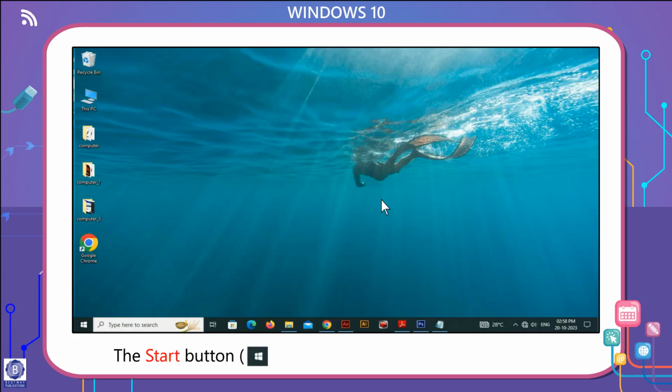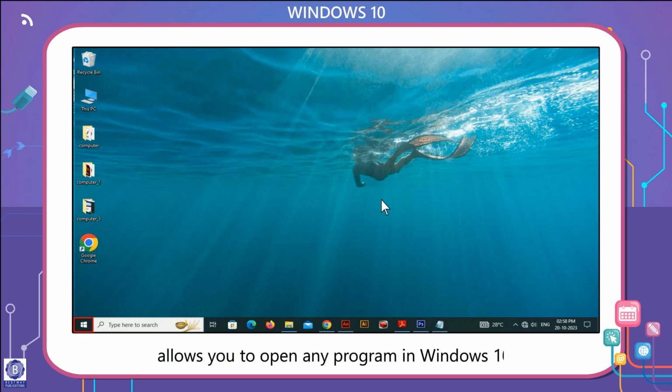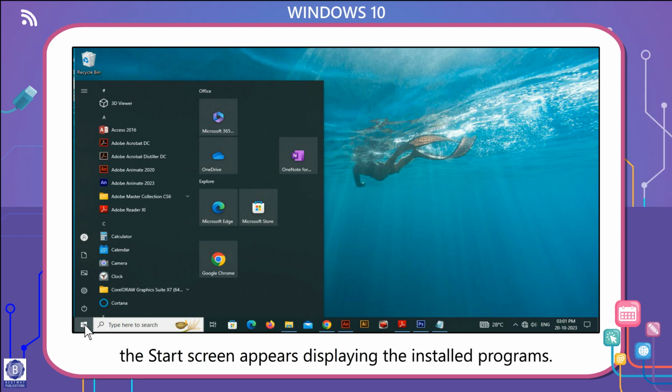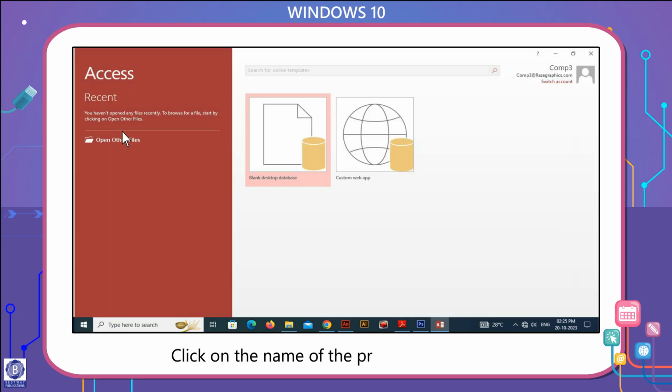Opening a program in Windows 10. The Start button, present on the left side of the taskbar, allows you to open any program in Windows 10. When you click this button, the Start screen appears, displaying the installed programs. Click on the name of the program to open it.